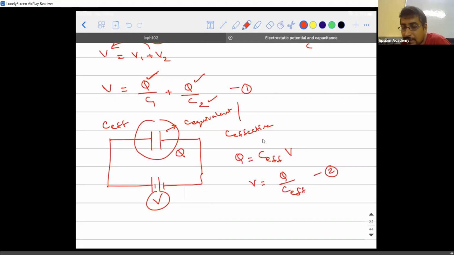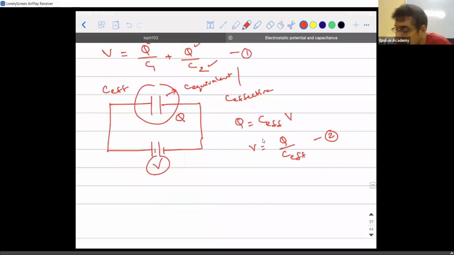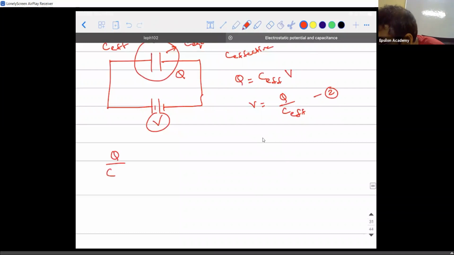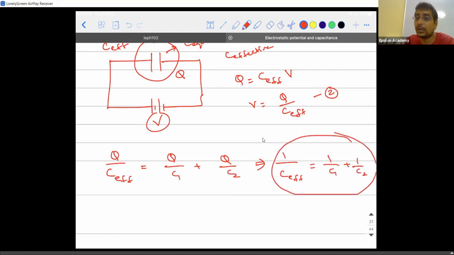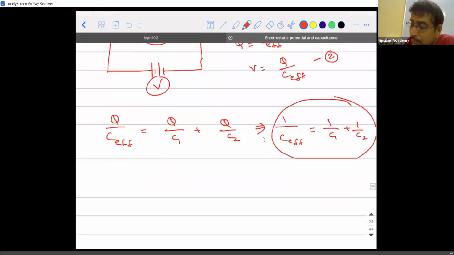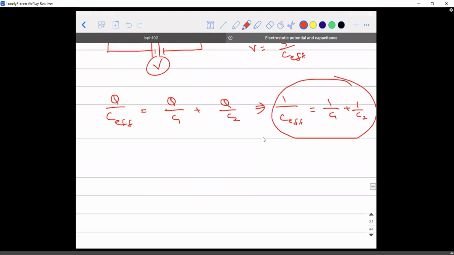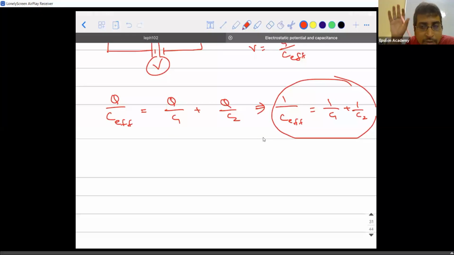So if I take the second equation and substitute it in the first, what do I get? Q divided by C effective will be equal to Q by C1 plus Q by C2. From this, what can I conclude, guys? 1 by C effective is equal to 1 by C1 plus 1 by C2. So how is this result looking with respect to resistors? Resistors in parallel is this. The formula used for resistors in parallel is the same as for capacitors in series.